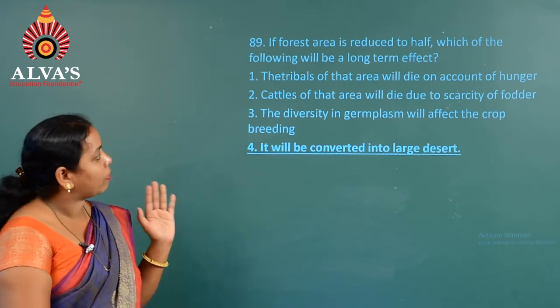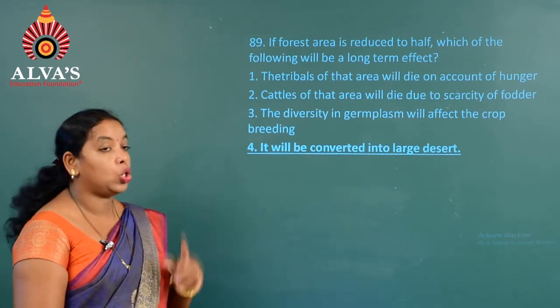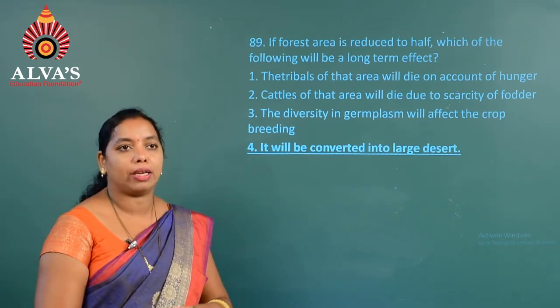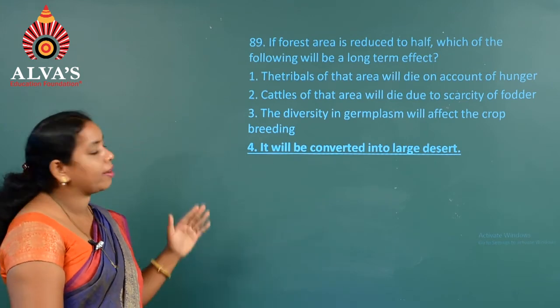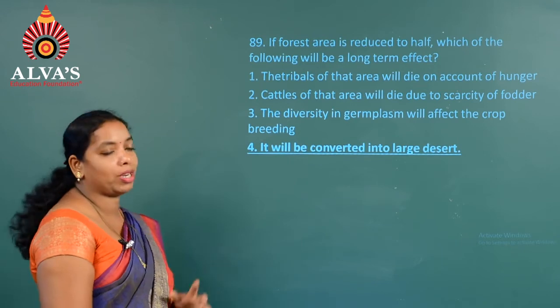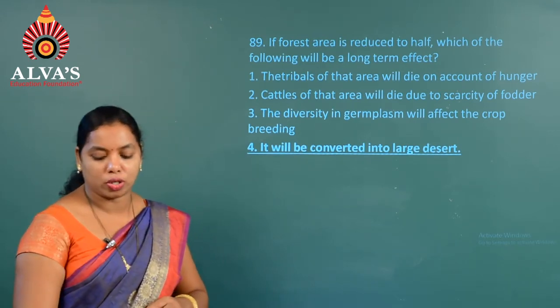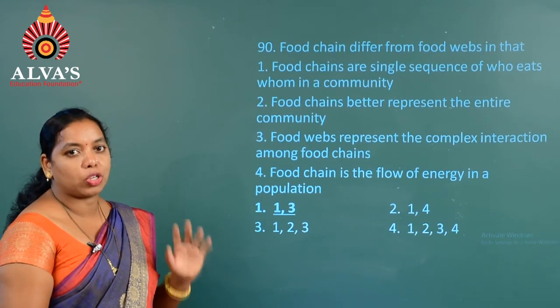So, the question is, if the forest area is reduced to half, which of the following will be a long term effect. If it were a short term effect, we could classify options 1 to 3. Since it is a long term effect, the fourth one is the right answer, that is it will be converted into large desert. Moving on to the next question, question number 90.